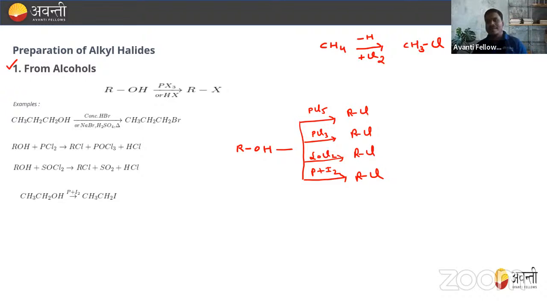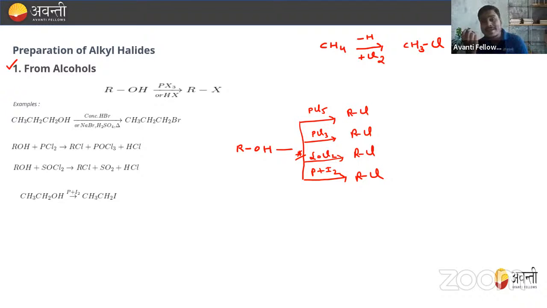Out of these four methods, if someone asks which one is the better one, because in all four methods, PCl5, PCl3, SOCl2 or P plus I2, we prepare RCl. But out of these four, which method is more important, which gives a good yield? Always remember that treating with thionyl chloride, that is SOCl2, is a very, very important method. In this way we get the maximum yield of RCl. This is the best method for the preparation of alkyl halide.